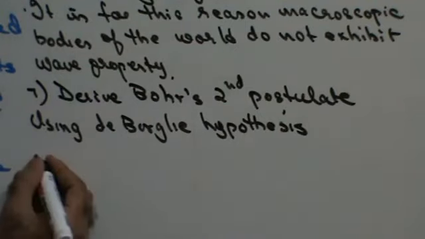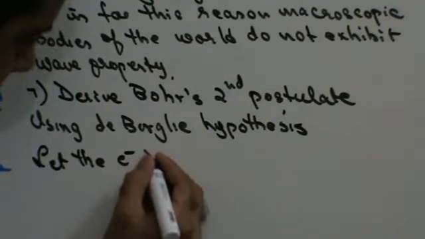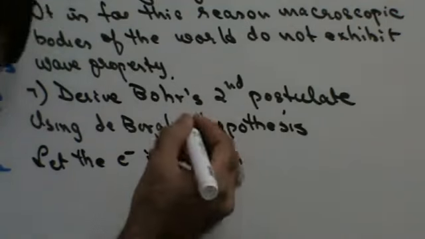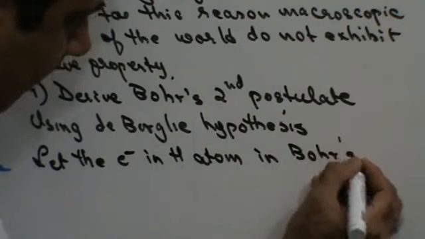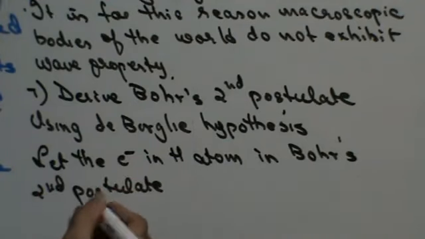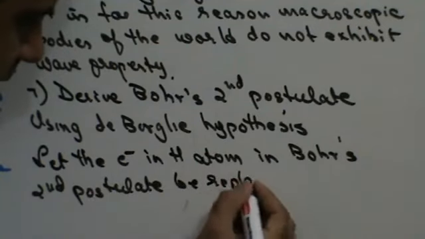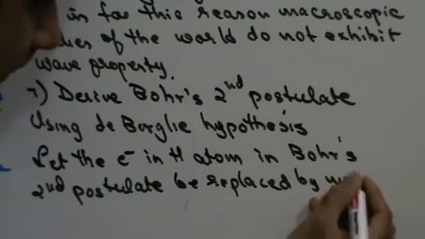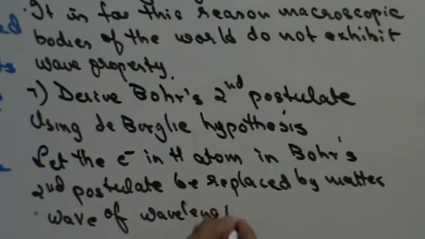So we say that let the electron in hydrogen atom in Bohr's second postulate be replaced by matter wave of wavelength lambda.